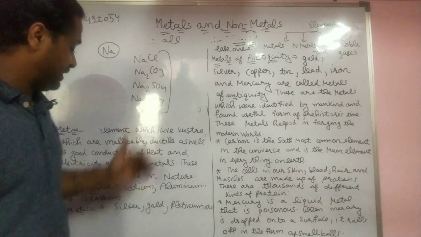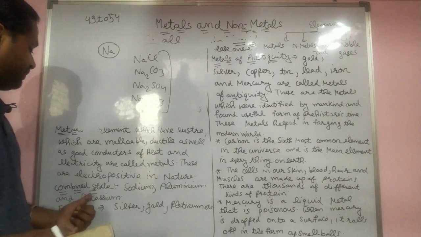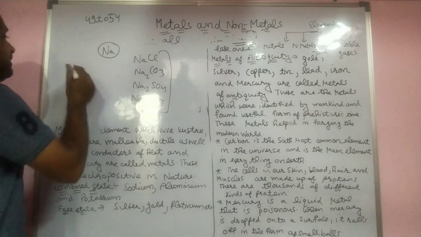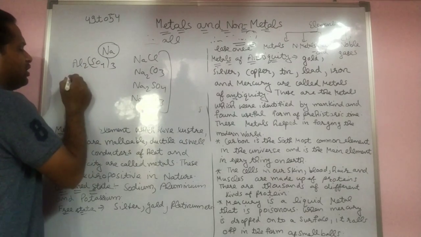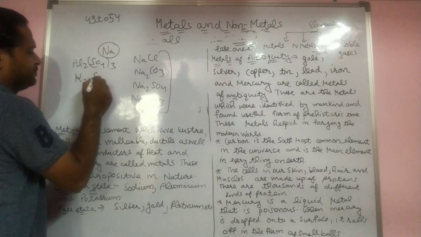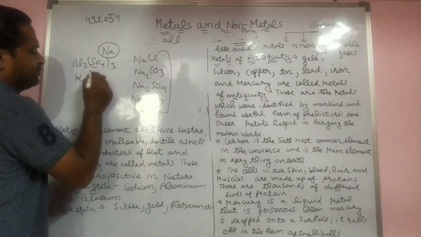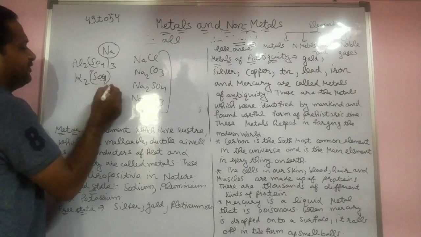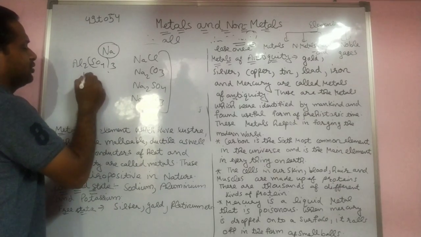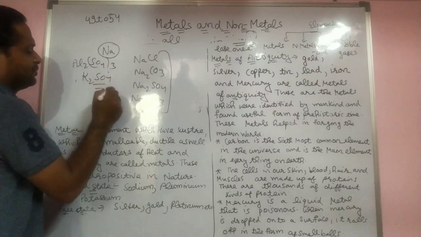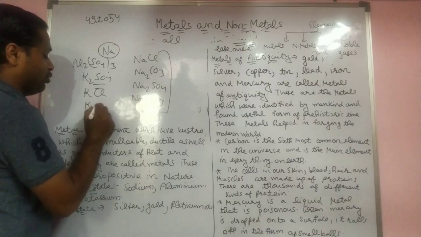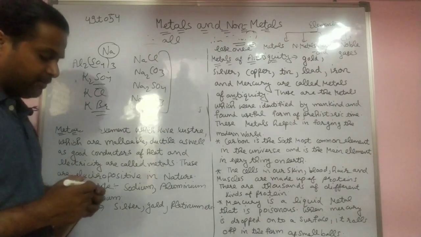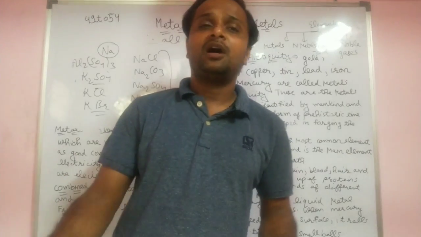Aluminium sulfate, potassium sulfate, K2SO4, potassium chloride, potassium bromide, and a lot of other salts are found in a combined state in the earth.